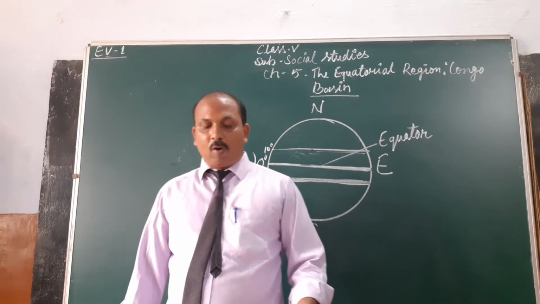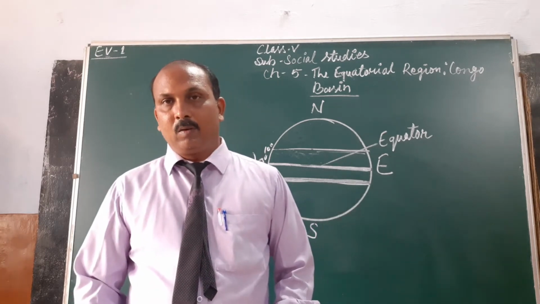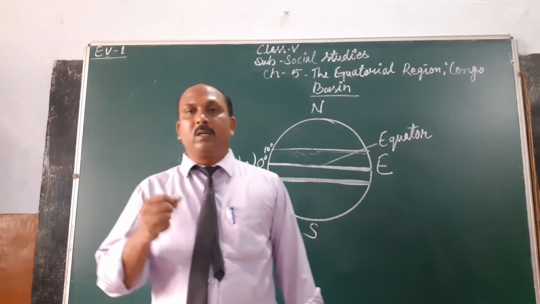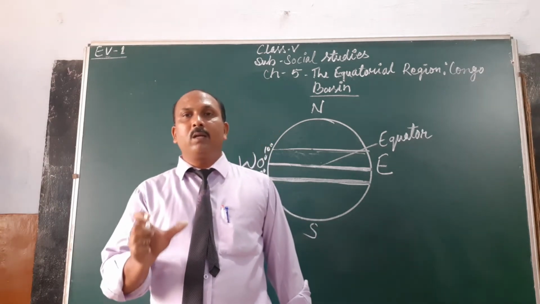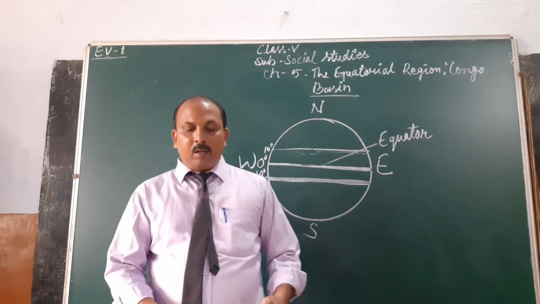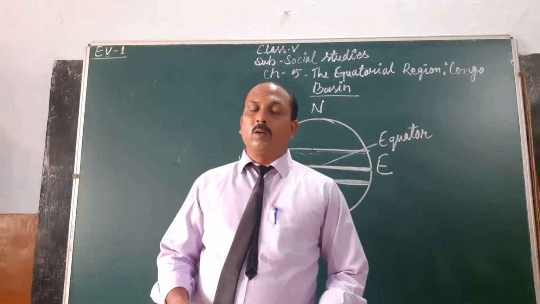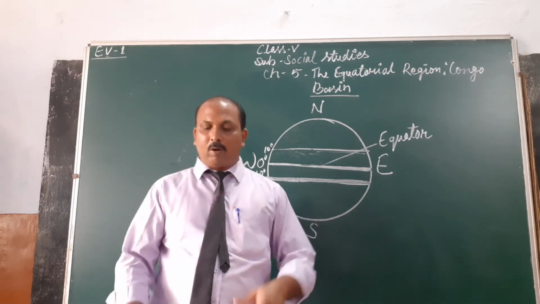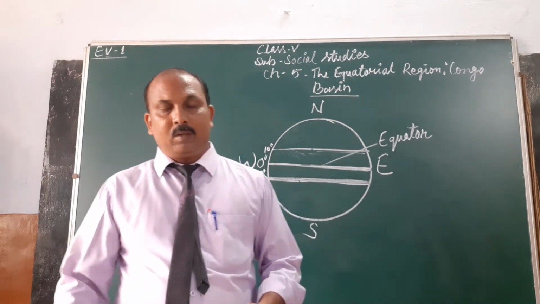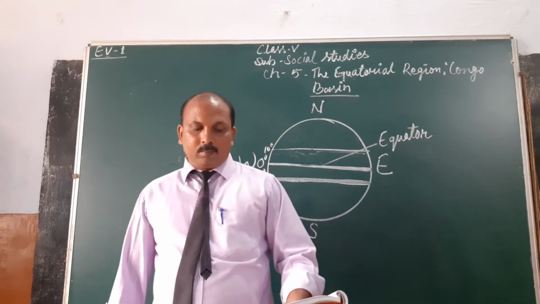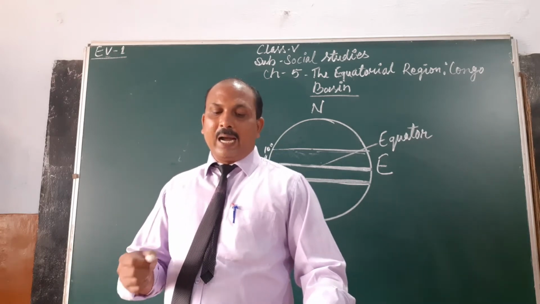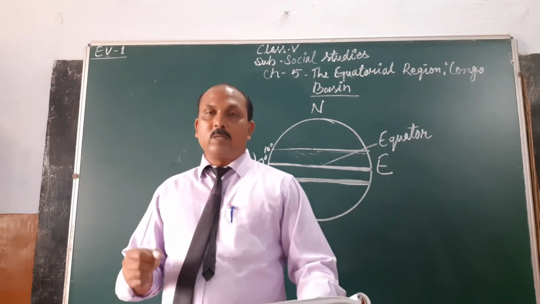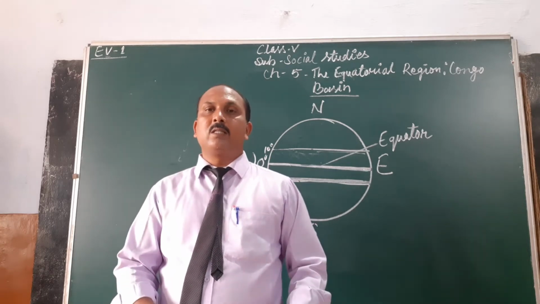The capital of Congo is Kinshasa. There are lots of countries in this region, but we are talking about the DRC. It is surrounded by land on all sides except a small region which faces the ocean.